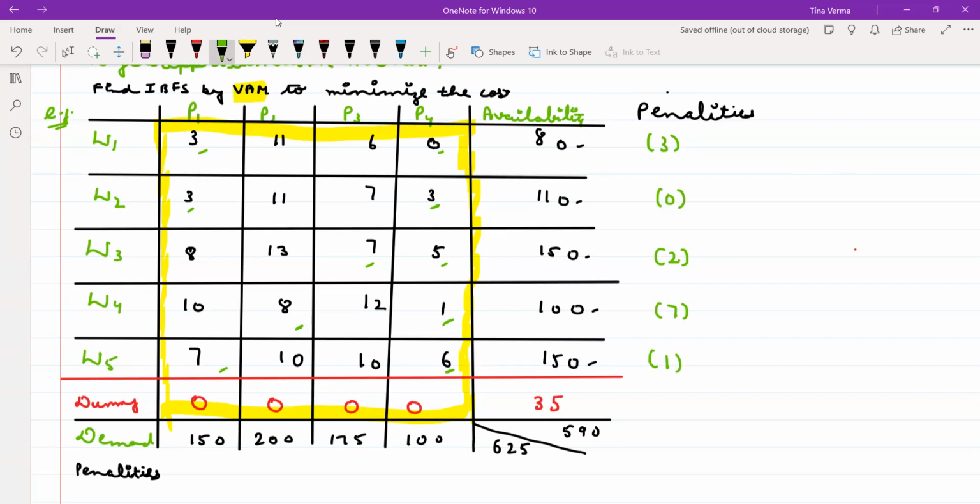Fine. Now penalties by column. What is the minimum element? 0, right? Because you have added the dummy now. This is the minimum element and the next minimum element is 3. The difference here will be 3. And the minimum element again here is 0 and the next minimum element is 8. Is it clear? The minimum element here is again 0 and the next minimum element is 6.